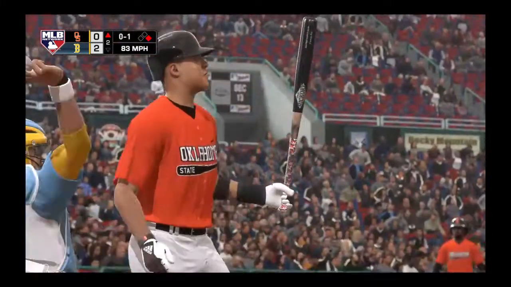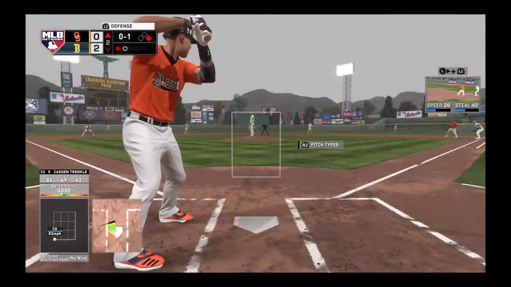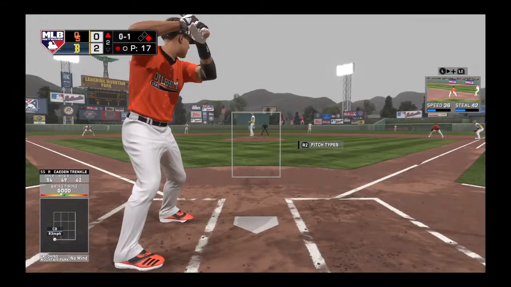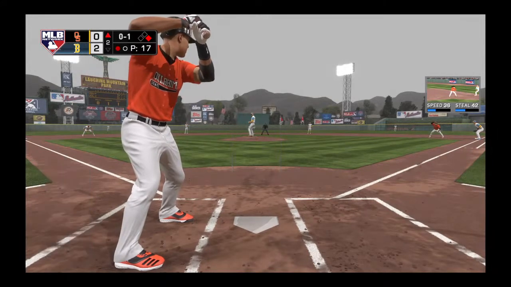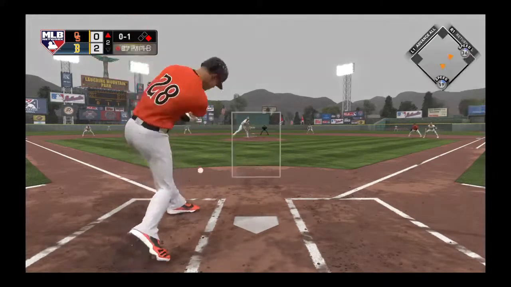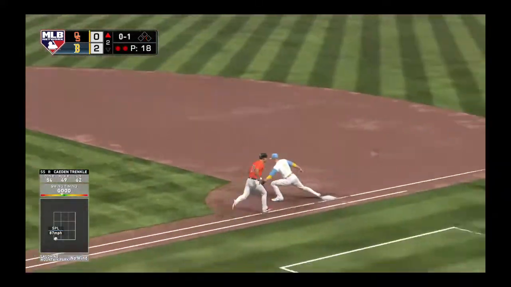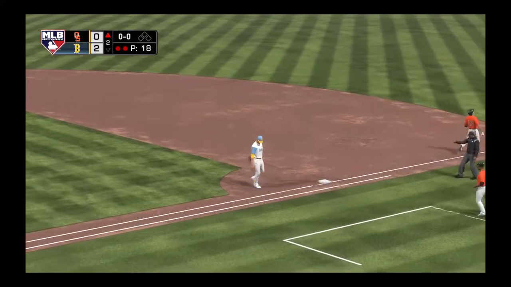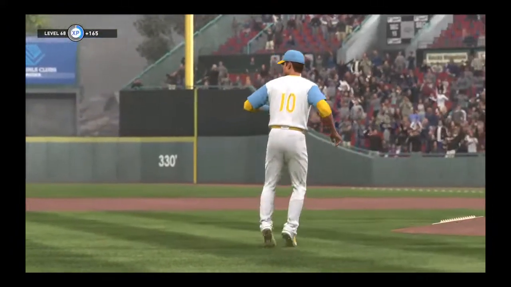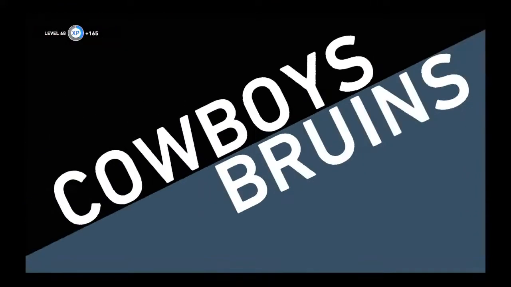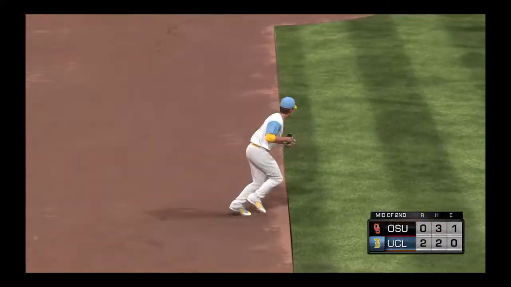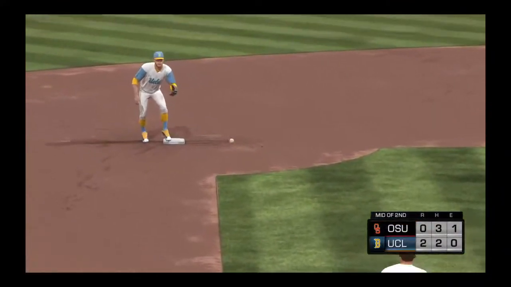Do you bunt to get this guy to second, or do you swing and try and get this guy in? Softly hit down to third, likely no shot at 2. The throw to second for 1. Return throw is in time. Well, that ended the inning. That was not what Oklahoma State wanted to see there. They got 1 hit though. Around the horn they go. 5-4-3 to end the threat.